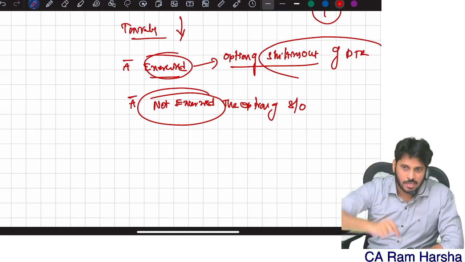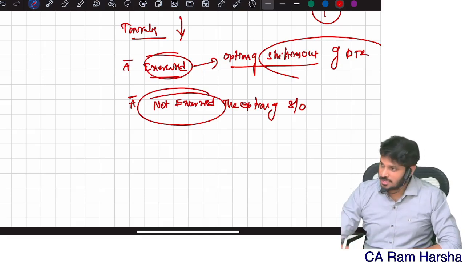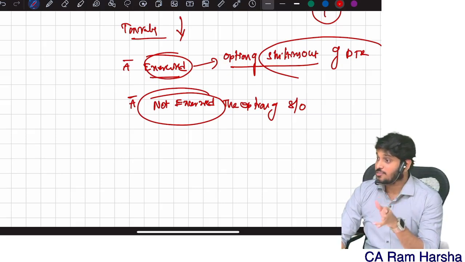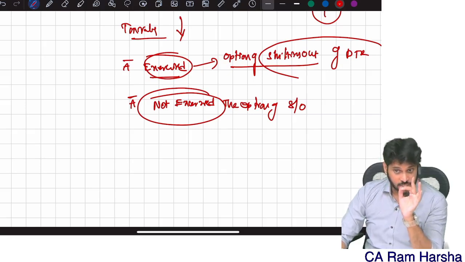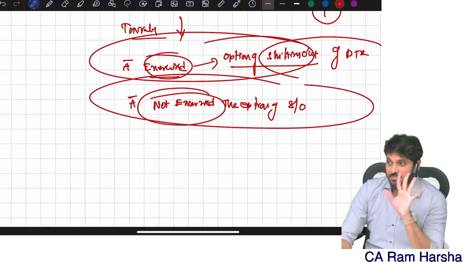Be careful. Sometimes they'll simply give you: SSE decided to pay tax under regular provisions of income tax, or normal provisions of income tax. That also means SSE exercised the option of shifting out. So be careful. In MCQs on tax computation, one question in every attempt, a 2 marks question on tax liability, these keywords will be tested the most.